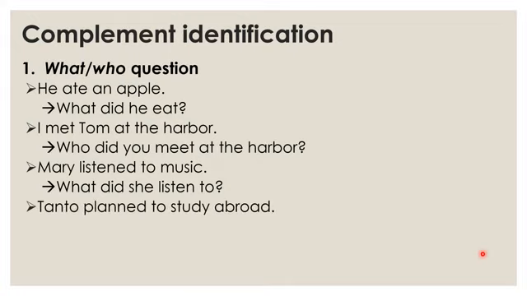And "Tanto planned to study abroad." This "to study abroad" is a to-infinitive as a complement of the verb, and we can ask, what did Tanto plan? Well, he planned to study abroad, but because of the virus, probably the plan will change. So "what did he plan" is the question to check that "to study abroad" is a complement.